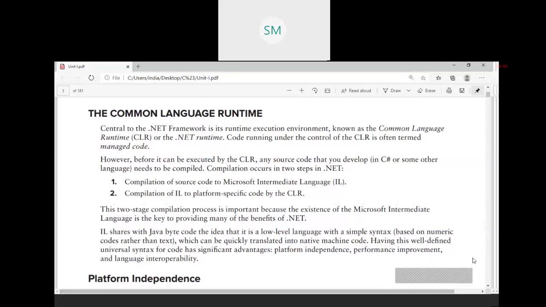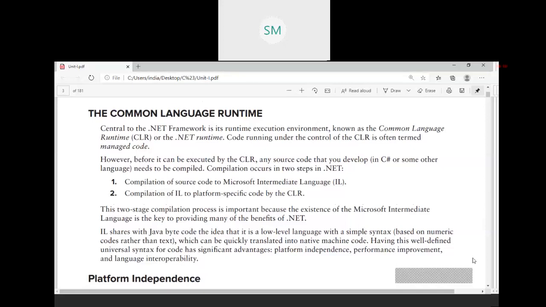Next. So advantages of intermediate language. Okay, so here we are talking about performance improvement, language interoperability. Okay, these are the advantages of having the intermediate language. In Java, when you compile your Java program, it is compiled into bytecode.